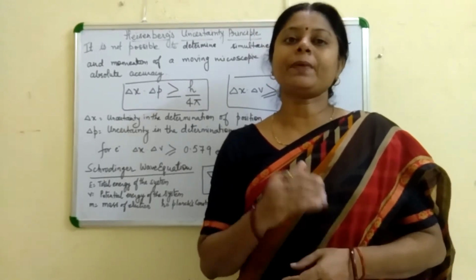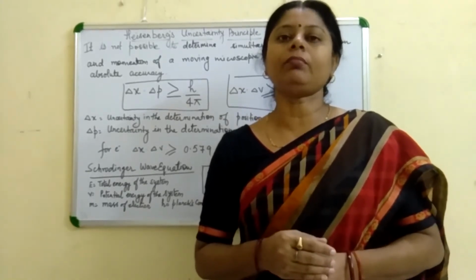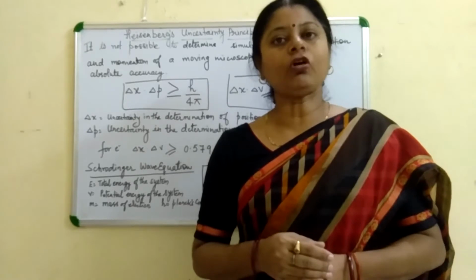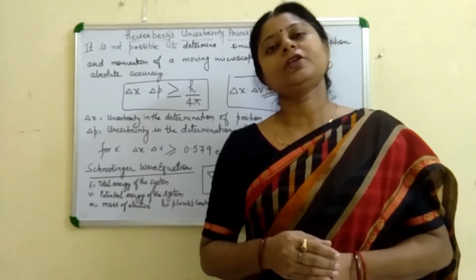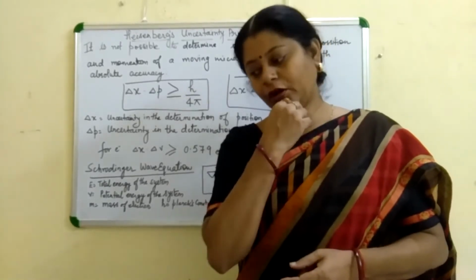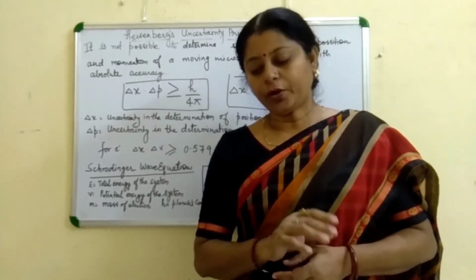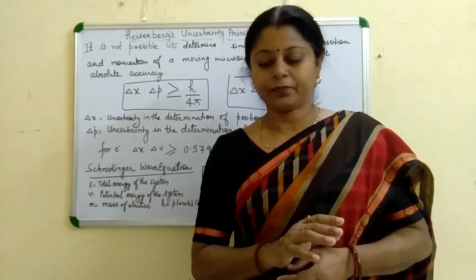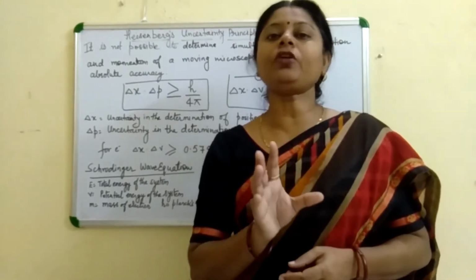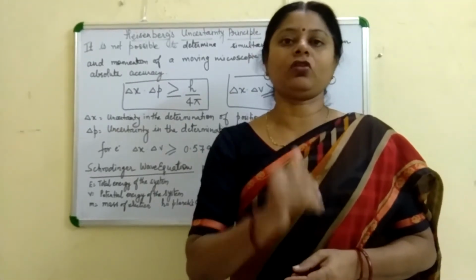They are known as the principal quantum number, which we represent as n, the azimuthal quantum number, which we represent as small l, and the magnetic quantum number, which is represented by small m. And the last quantum number is the spin quantum number that describes the movement or spinning of the electron, whether the electron moves in a clockwise or anti-clockwise direction.